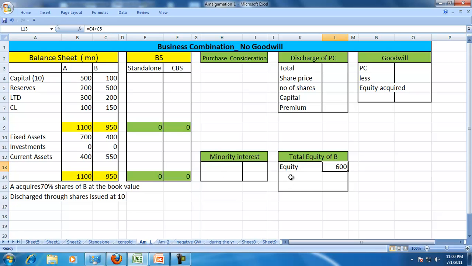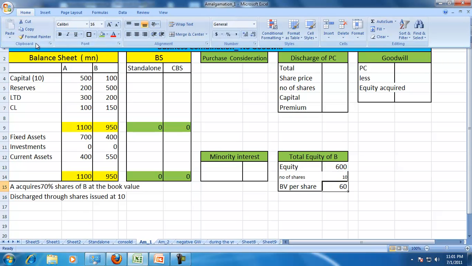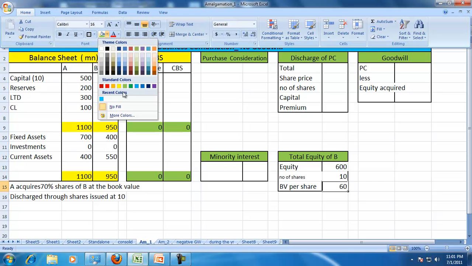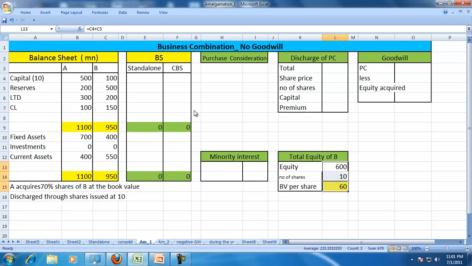So if equity of the company is 600, the number of shares is 100 divided by 10. So the book value per share is equal to 600 divided by 10. Book value per share is required here because the purchase consideration is determined on the basis of the book value per share. So book value is an input required for the determination of the purchase consideration.